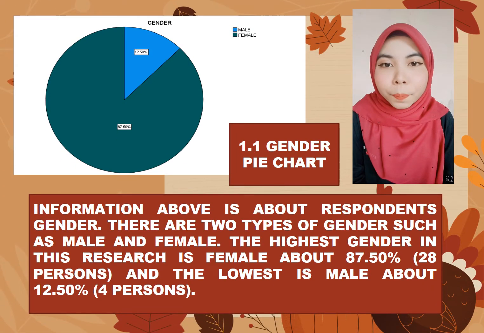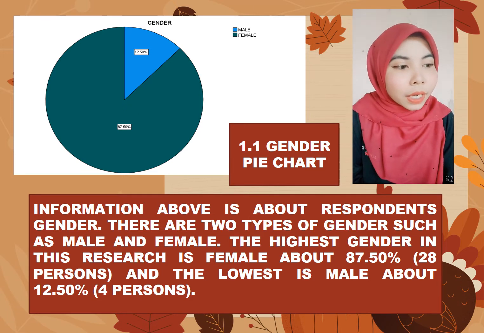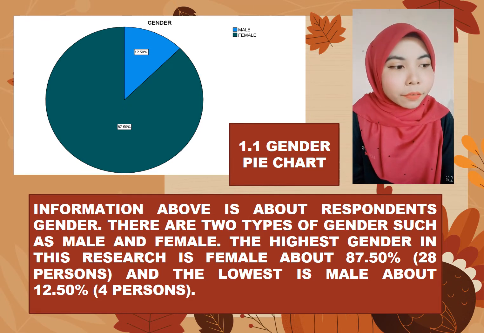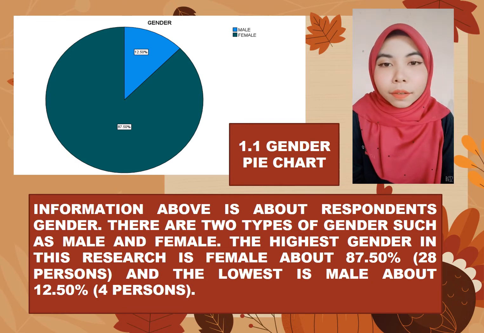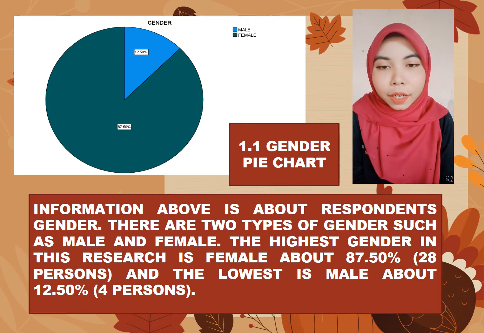There are two genders included in this survey, male and female. The highest gender in this research is female, about 87.50%, about 28 people, and the lowest is male, about 12.50%, about 4 people.